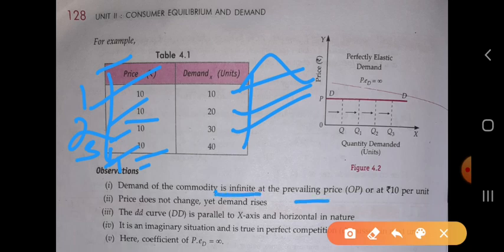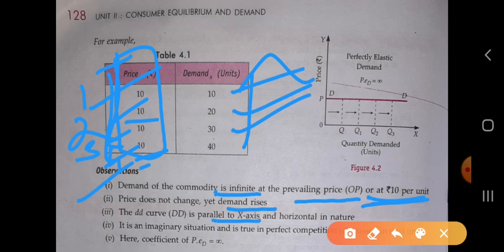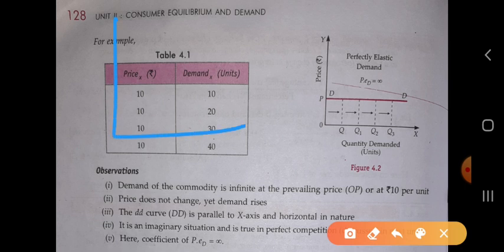Okay, at the prevailing price, or at price 10 per unit. When the price is 10 per unit, the price is constant here, and the demand of the commodity is infinite. Okay, we can't measure it. The price does not change, yet demand rises. Price does not change in perfectly elastic demand. However much the demand rises, the price does not change. The demand curve is parallel to the x-axis.